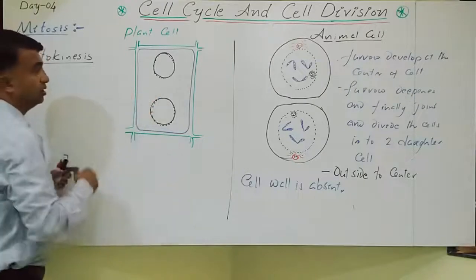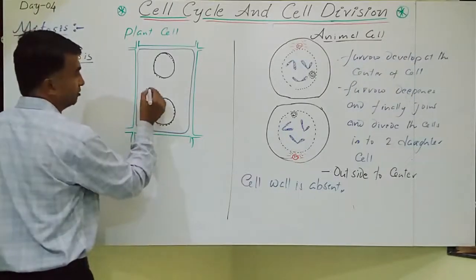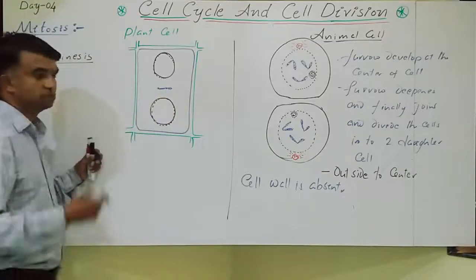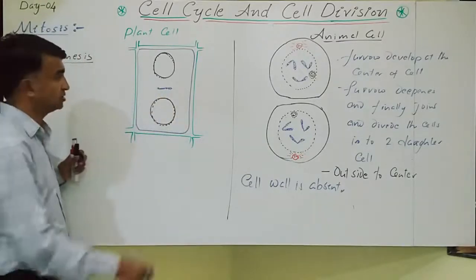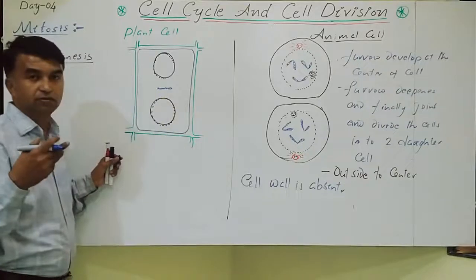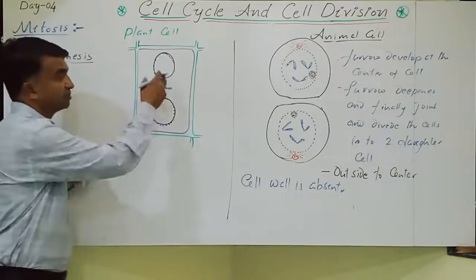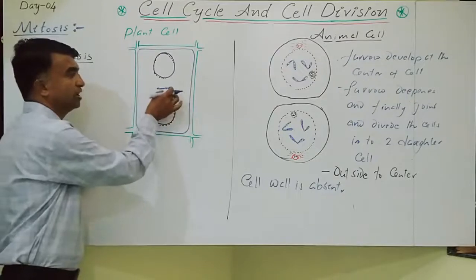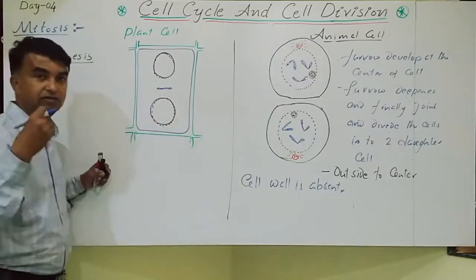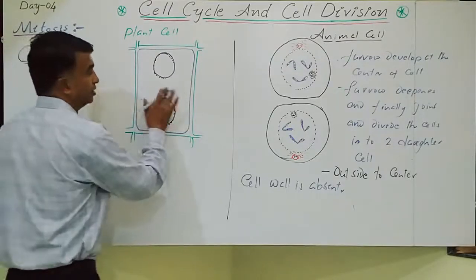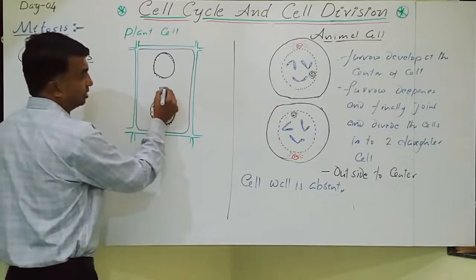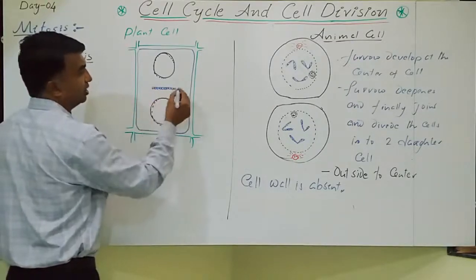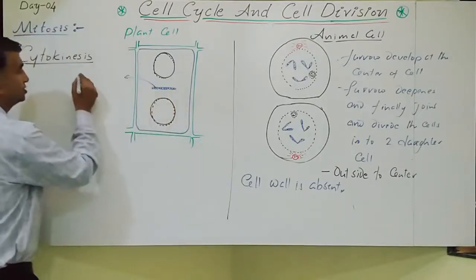In this cell, the Golgi bodies create some vesicles. Those vesicles come and accumulate here at the center. The fibers present in the cytoplasm will trap these vesicles. These small vesicles assemble all over here. That gradually develops from the center towards the periphery. The vesicles accumulate and this will develop into the cell plate.